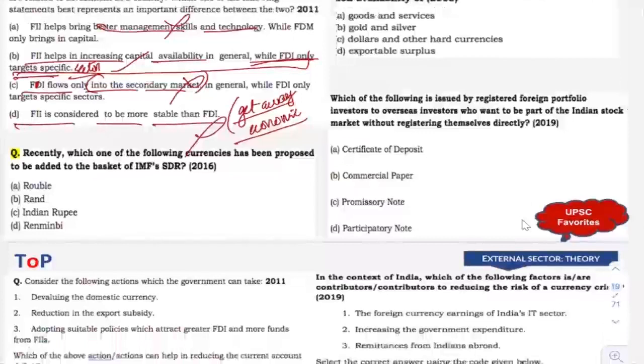Now, next question is, recently which one of the following currency, because it was around 2016 that Chinese renminbi was actually added in the SDR list, special drawing rights list. Okay. Now you have to also understand the basics of what is SDR, what are the different types of currencies that are included under SDR. So do refer to that also, because there is a chance that you may ask those kind of questions as well.